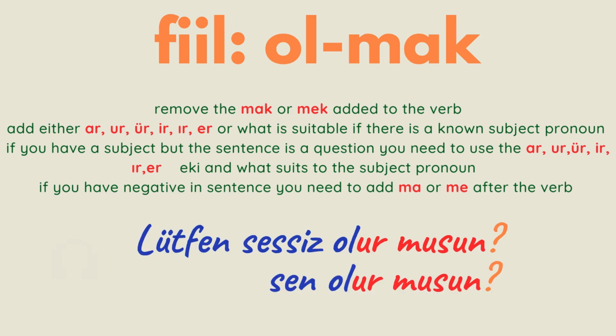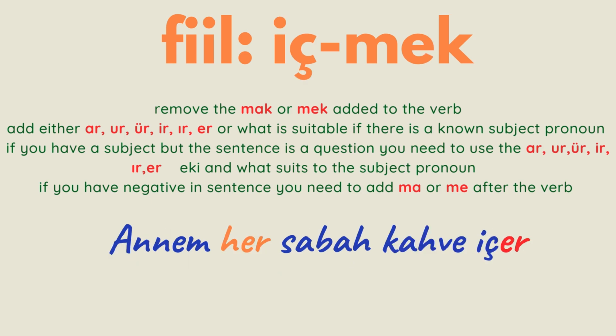Lütfen sessiz olur musun? I have a positive sentence, but I have it in a question. Olur musun? Why musun? Because the subject is sen. Annem her sabah kahve içer. My mom always drinks coffee in the morning.